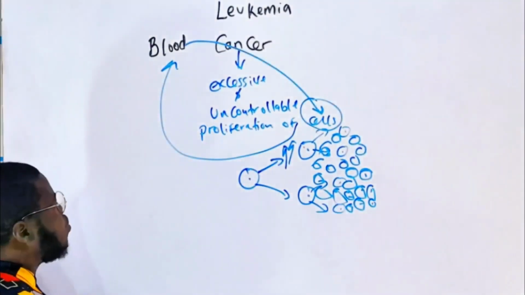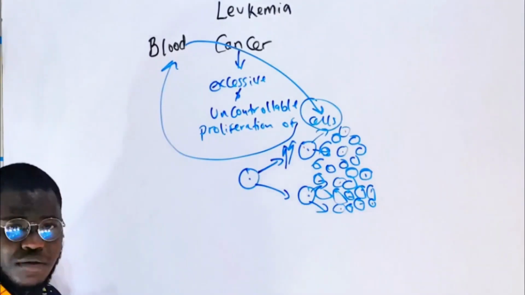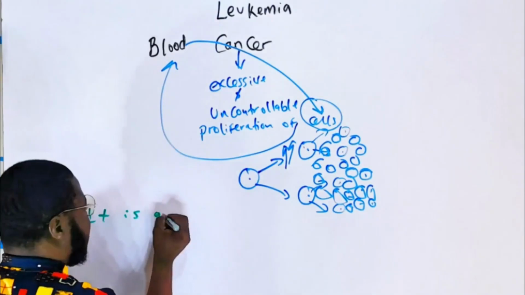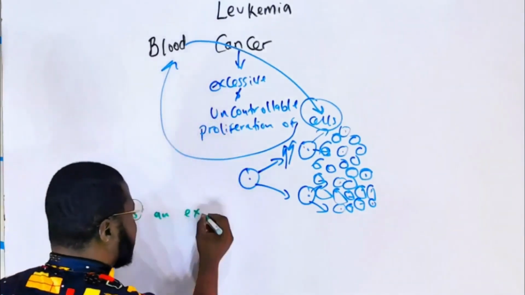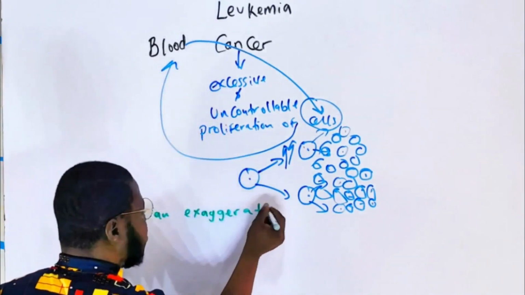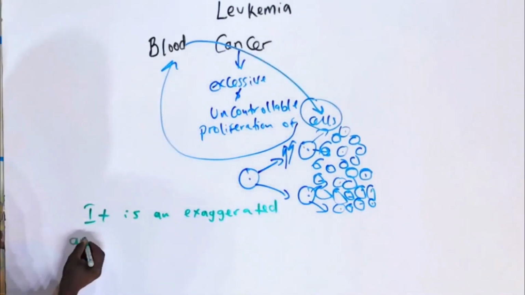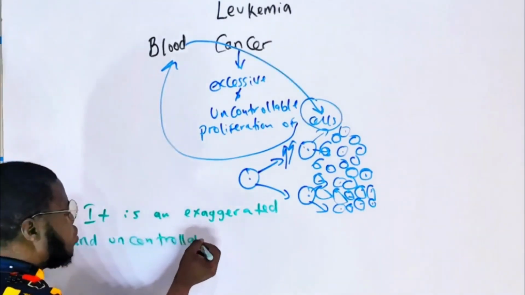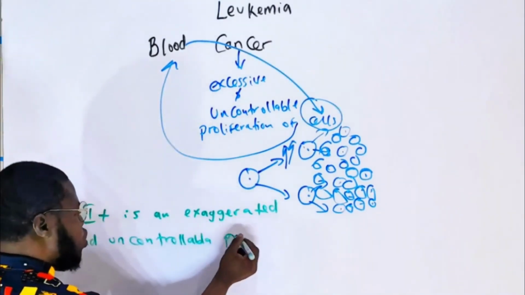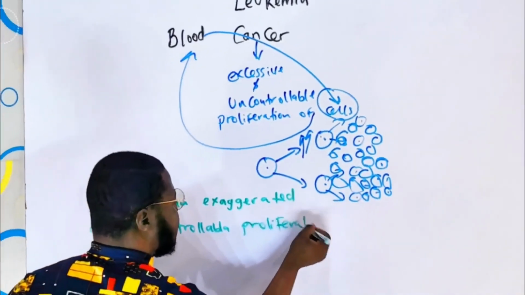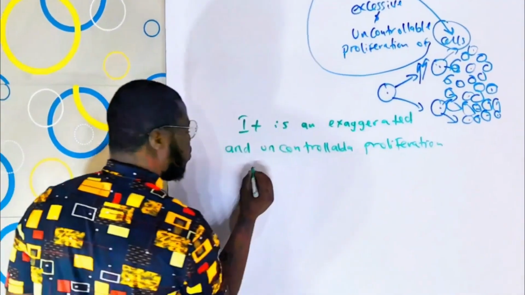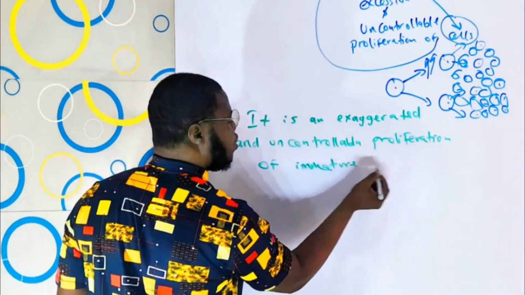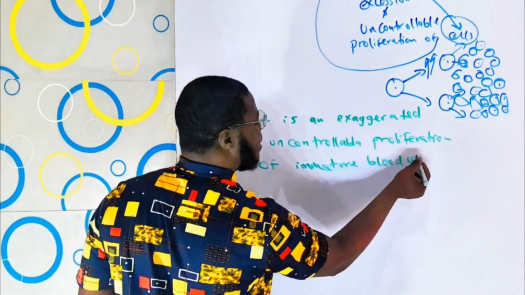To modify the definition of leukemia, you can say it is an exaggerated and uncontrollable proliferation of immature blood cells.